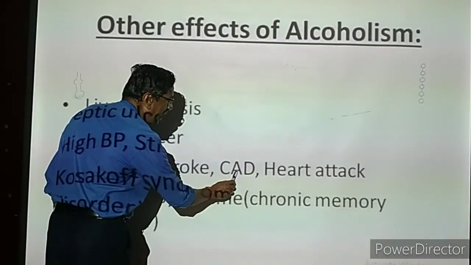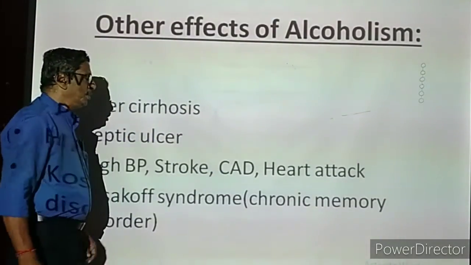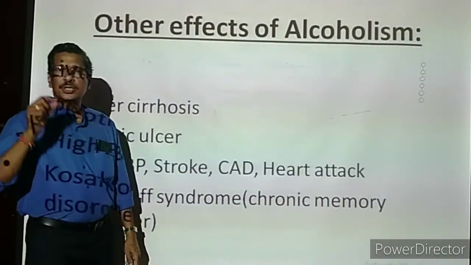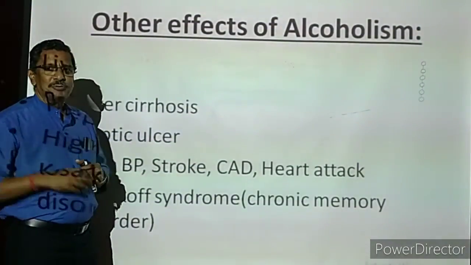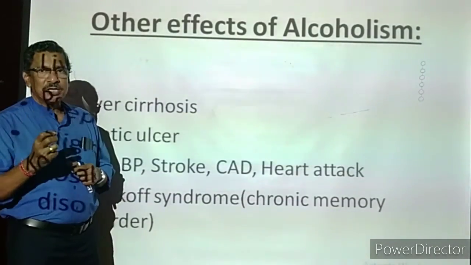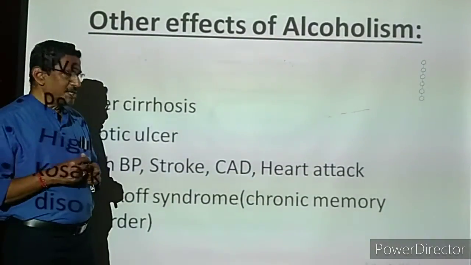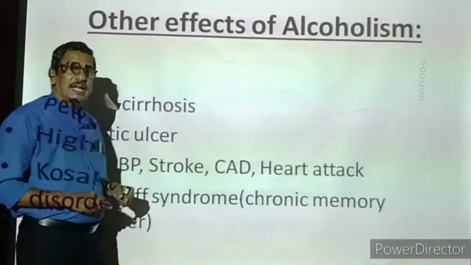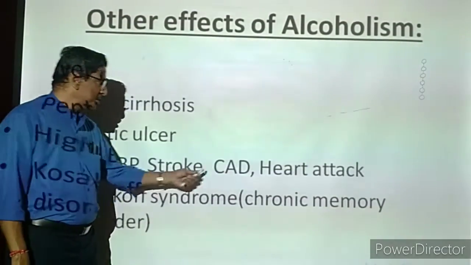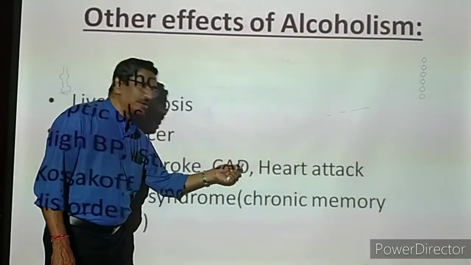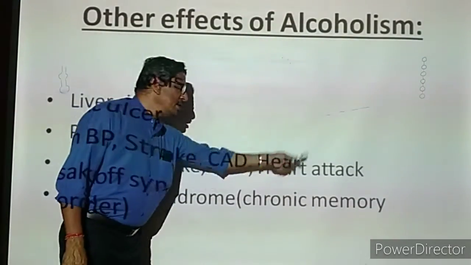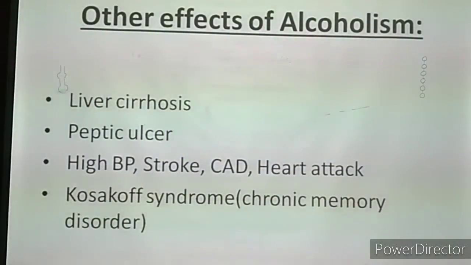CAD, coronary artery disease. Now what is the coronary artery? These are the 2 blood vessels which supply blood to the wall of the heart. Of course, blood is pumped by the heart, but when the blood is coming out of the heart, 2 small blood vessels carry the blood to the wall of the heart. That is called a coronary artery. Coronary artery disorders or diseases will be there. Then a heart attack will be caused.